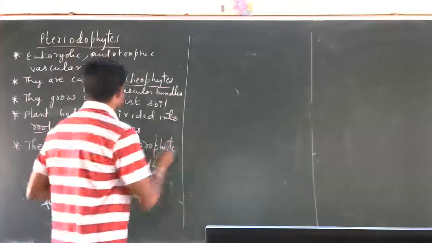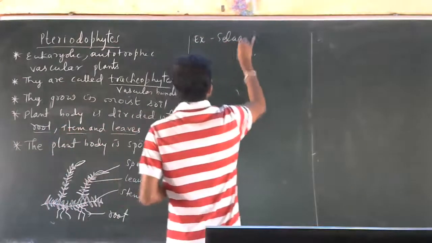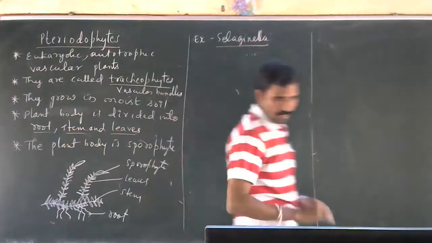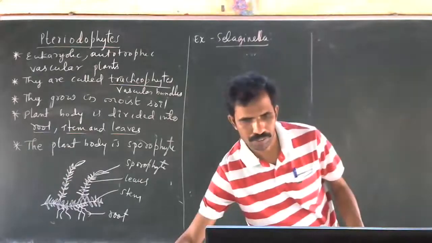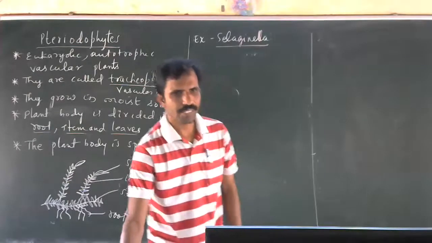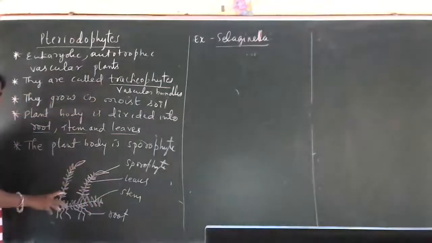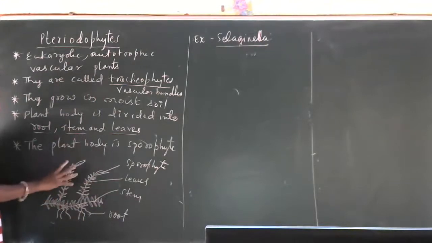So examples you can give. These plants are usually present in the garden or areca plantation. Usually in the Western Ghats forest they are very common.